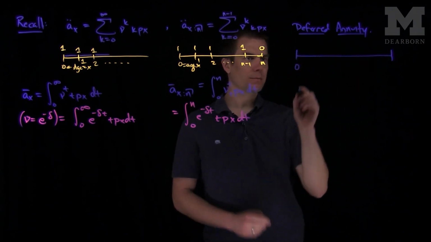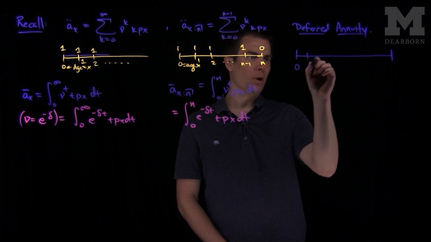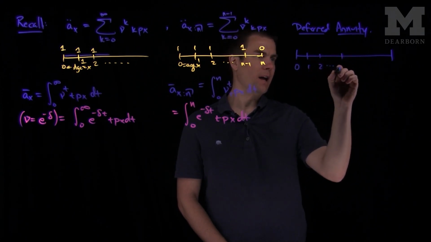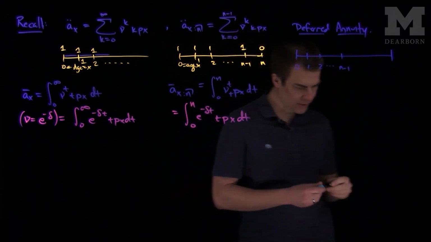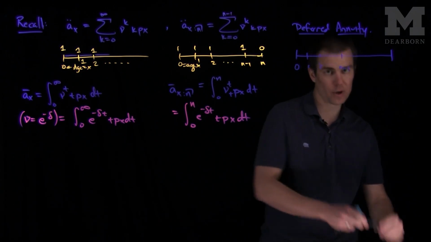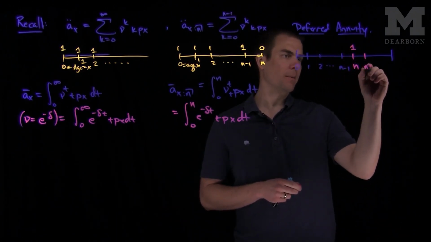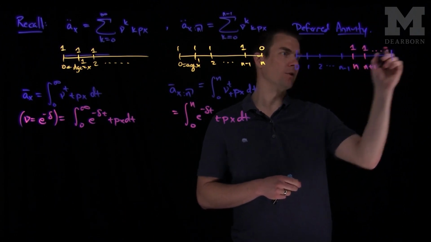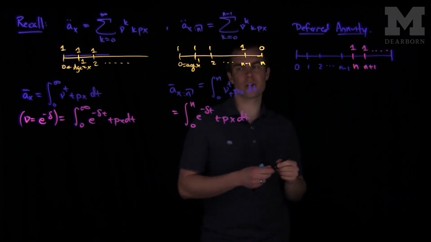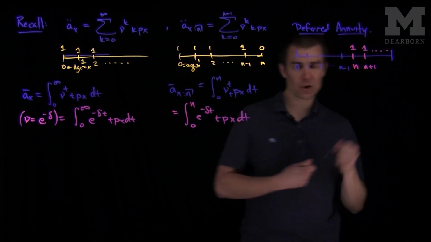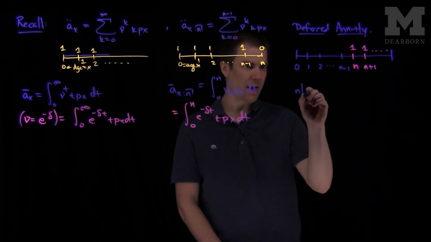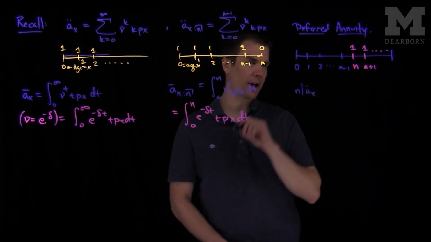Here's time 0, and there will be a deferral period, 1, 2, up to n minus 1. And then after this deferral period, the annuity will turn on. So at time n, you'll get a payment of 1. At time n plus 1, you'll get a payment of 1. And those payments will go on forever. The notation for this is n| ä_x.